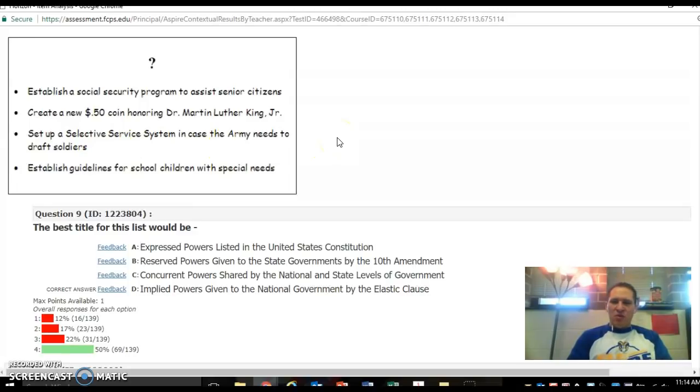That wasn't until World War I, World War II, Korea, Vietnam. And then we have guidelines here for students with special needs, which is a more recent development in education. All these things were created well after the Constitution was made to keep up with current and future events. So that's going to be D, implied powers, right?